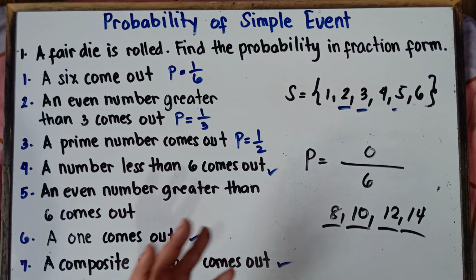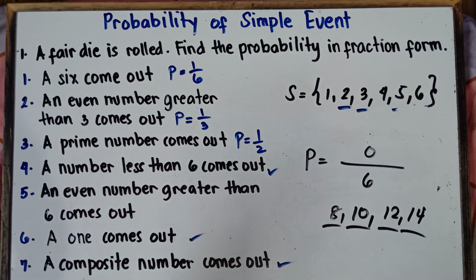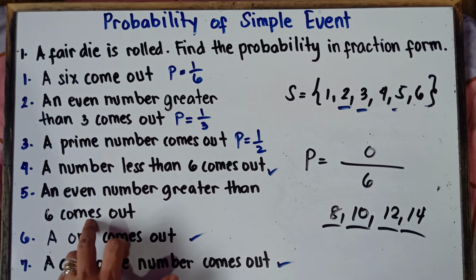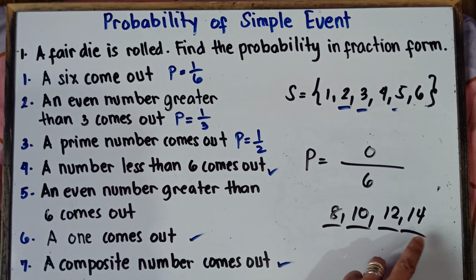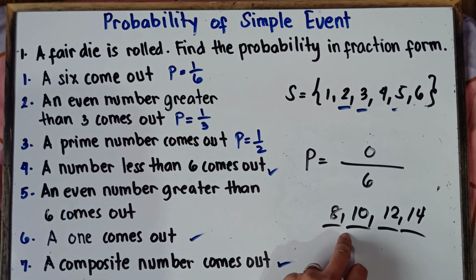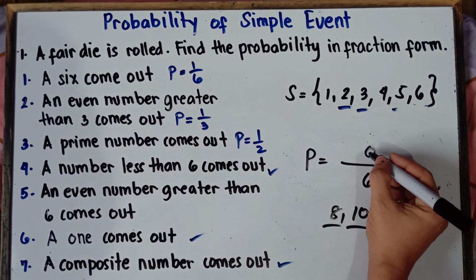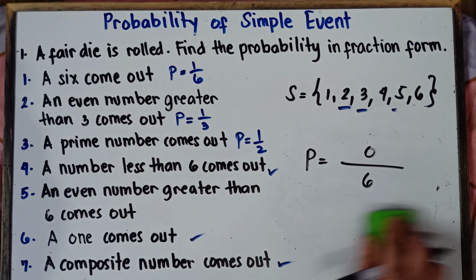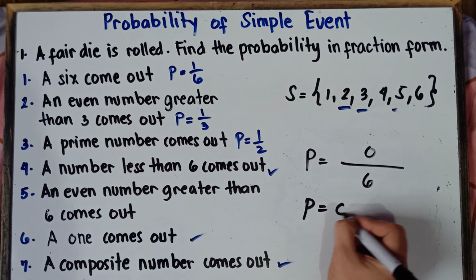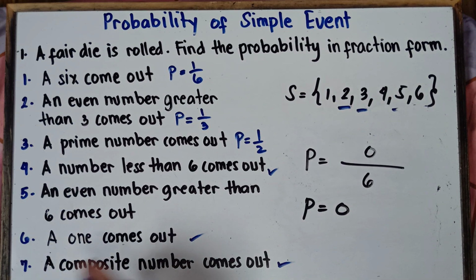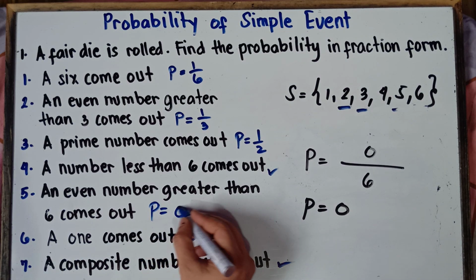Why is it 0? Because once again, we're looking for an even number greater than 6. These are the even numbers greater than 6: 8, 10, 12, 14. And we don't have these numbers with regards to our possible outcomes. So our numerator would be 0. Now, 0 divided by 6. What's the answer, class? That's correct. That would be equal to 0. So the probability with regards to number 5 is equal to 0.